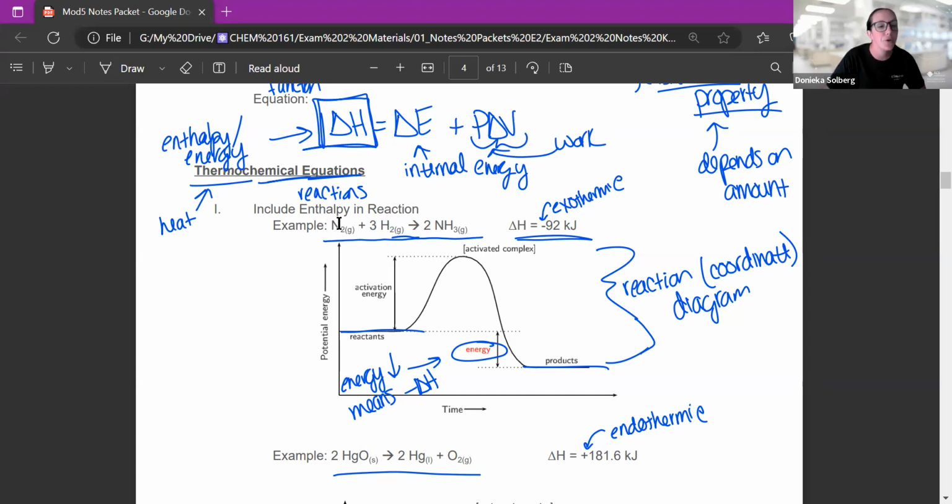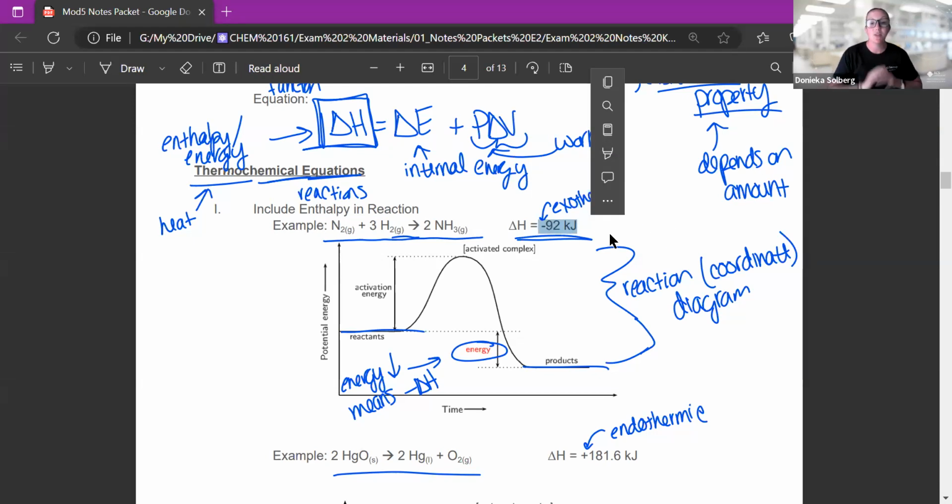Okay, so for this balanced chemical reaction, this represents 1 mole of nitrogen reacting with 3 moles of hydrogen to make 2 moles of ammonia. The amount of enthalpy or energy associated with this reaction is negative 92 kilojoules.